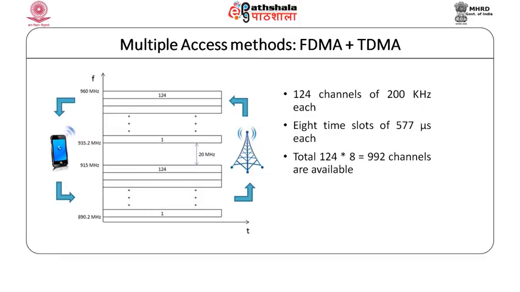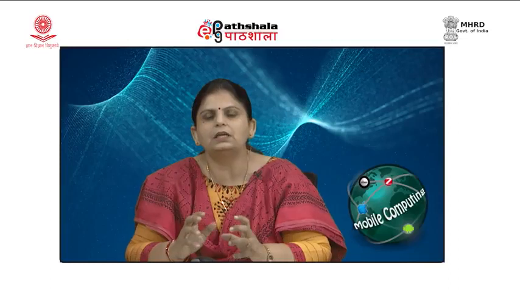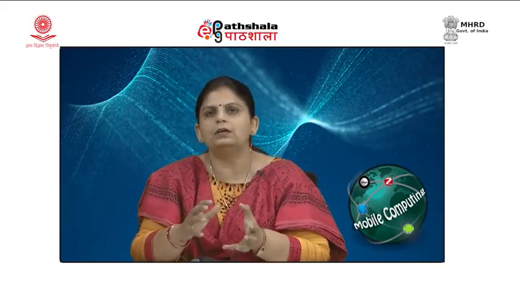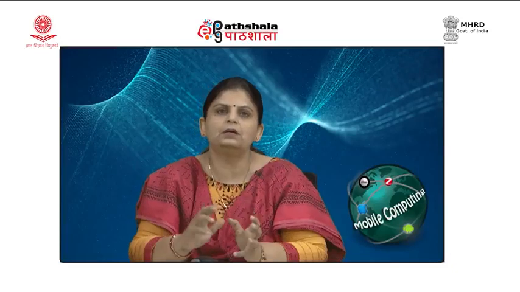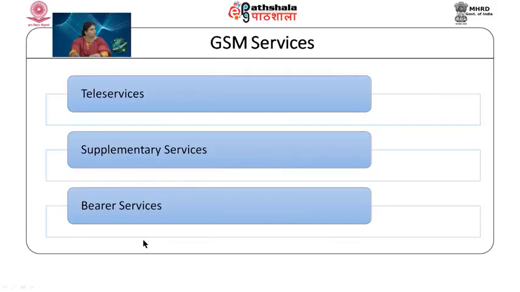So, you can see that the capacity has been increased by combining FDMA and TDMA. So, in FDMA 124 channel, each channel 8 time slices. So, in effect 992 channels are being available. Duplexing, as we said that a full duplexing is required because it is supporting a voice, and a voice always requires full duplexing to avoid the interference between the hearing and talking. So, GSM also supports duplexing by providing the duplexing distance, and in GSM the duplexing distance is about 80 megahertz.